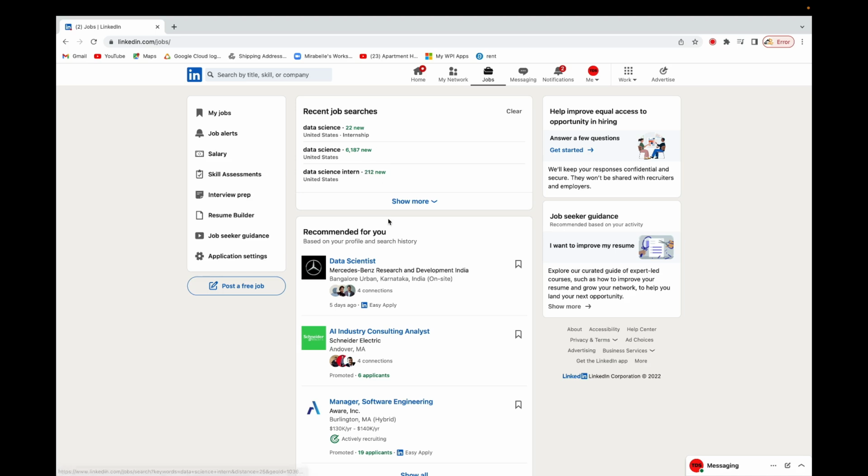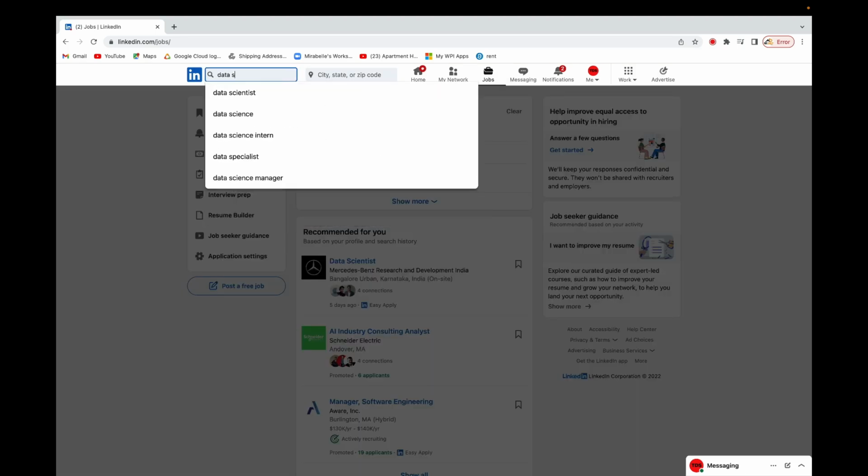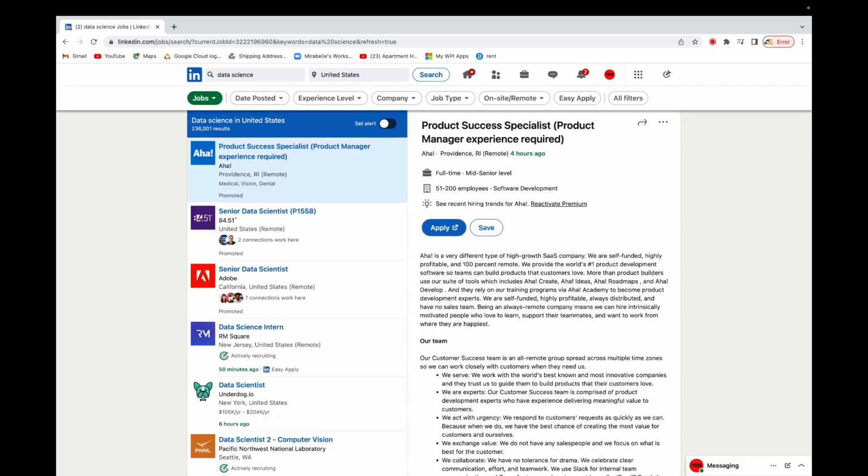Once you go to jobs, you can search based on what you want. So let's say I will search for data science. Okay, I want data science, or if it is data analytics, it's the same thing. You can also search for data analytics, or data analysis or whatever. Okay, don't add the intern. I'll show you why you shouldn't add it. So let's say for data science. The process is the same whether it's for data science or data analysis, depending on what you want.